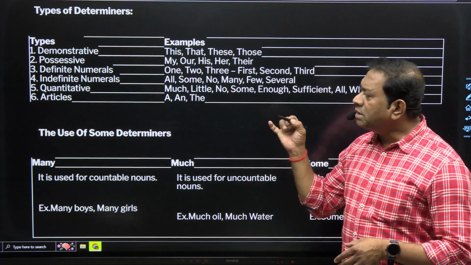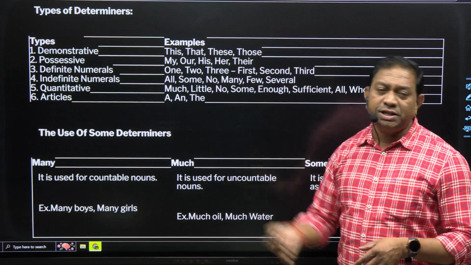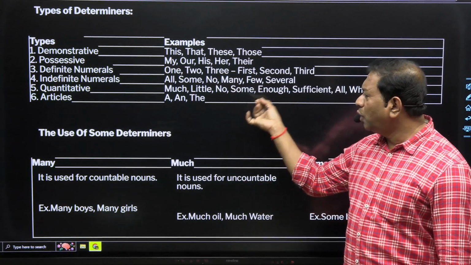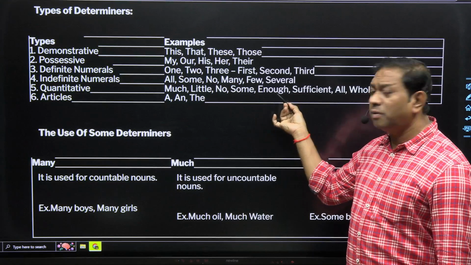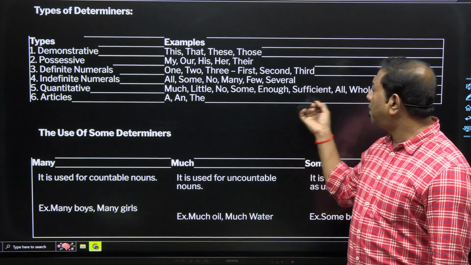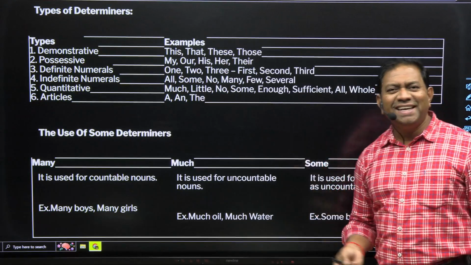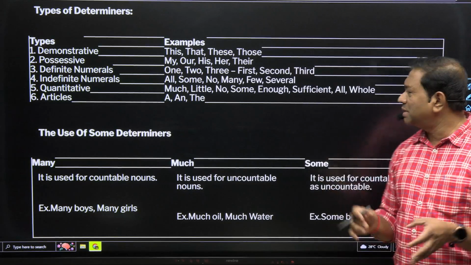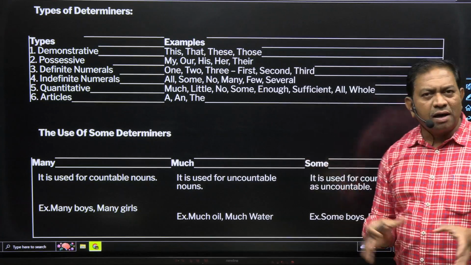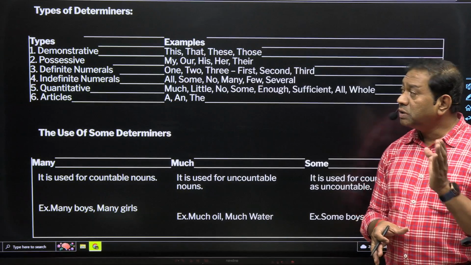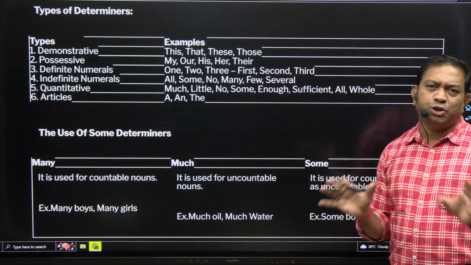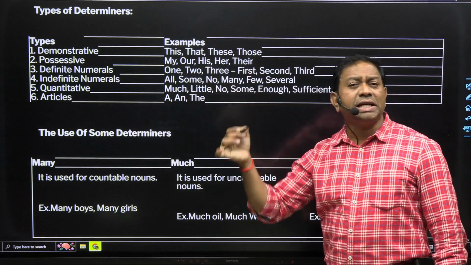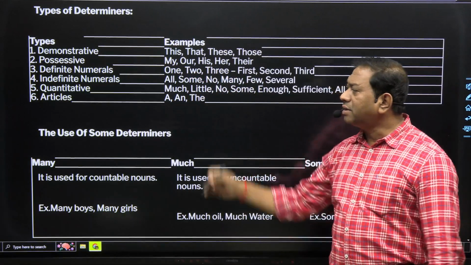Next one, quantitative. Quantity, that shows quantity. Quantitative, for example, much water, little water, no, some problem, enough space. After that, sufficient problem, not problem, yes, sufficient space. After that, all the world, all the students. Next, whole class. That shows quantity, but not sure. Quantitative. यहाँ पे क्या था, 1 2 3 4 definite and first second third fourth, indefinite, and lastly articles are